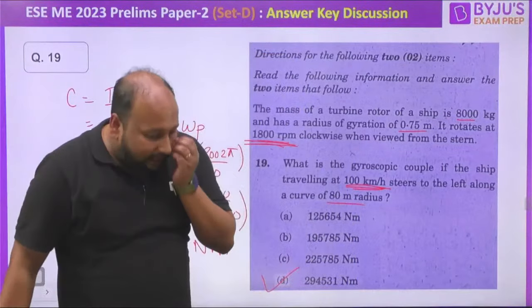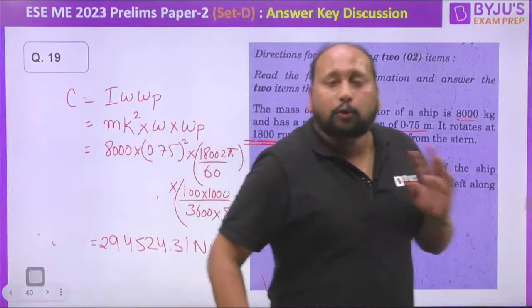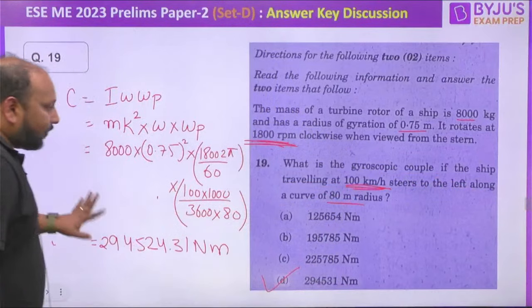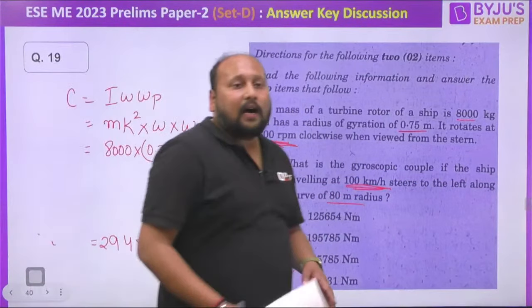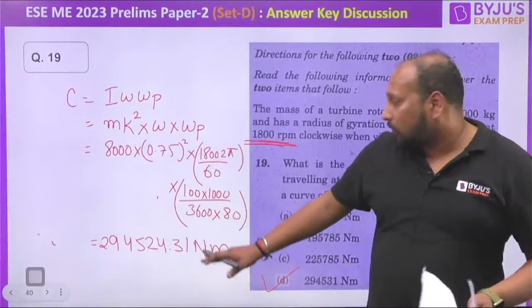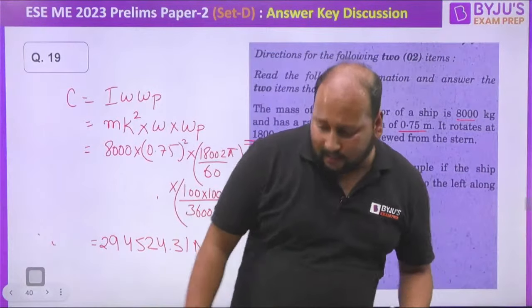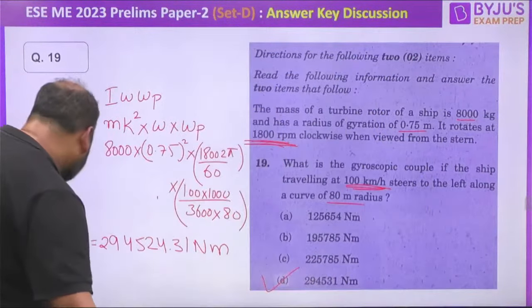Option D. अब ये question was very easy, but the thing is, it is very highly calculative. Calculative होने की वजह से it is very difficult to calculate without a calculator, right? तो इसमें बहुत approximation आपको करना है. Then you are getting option D as the correct answer. चलिए आगे बढ़ते हैं. Let's proceed to the next question.